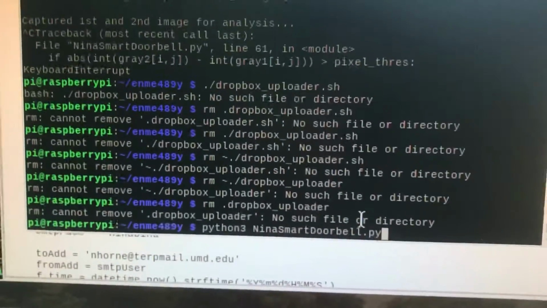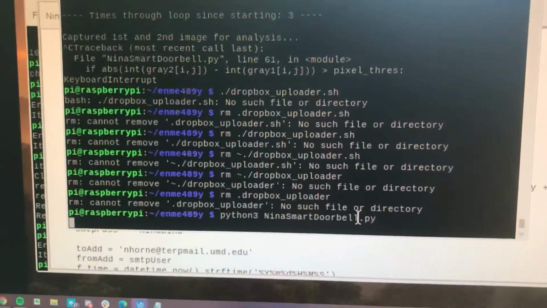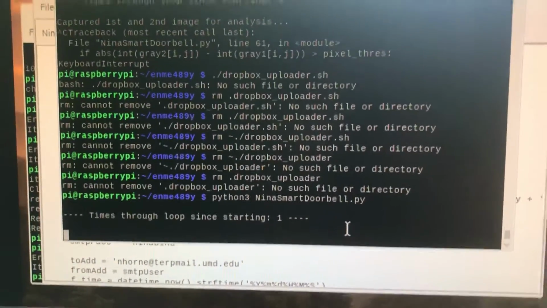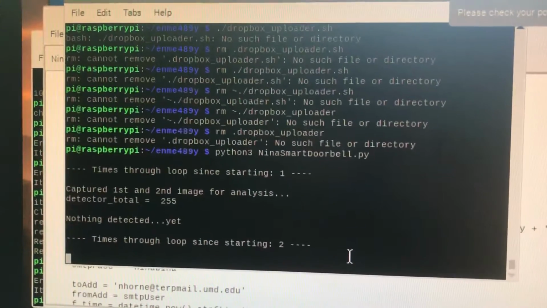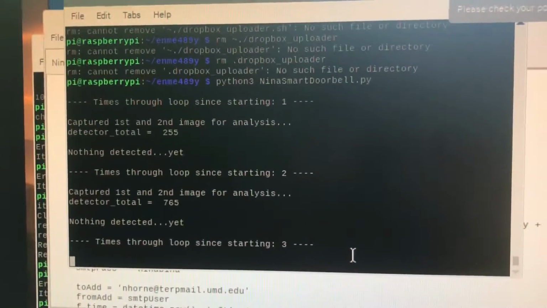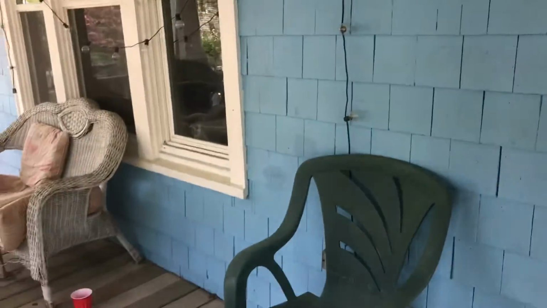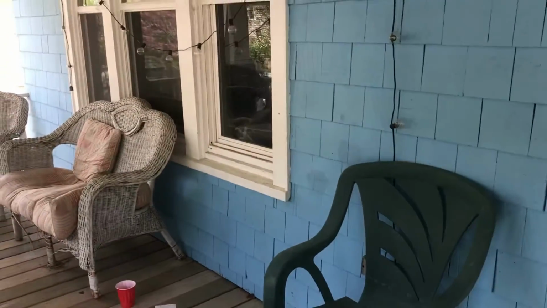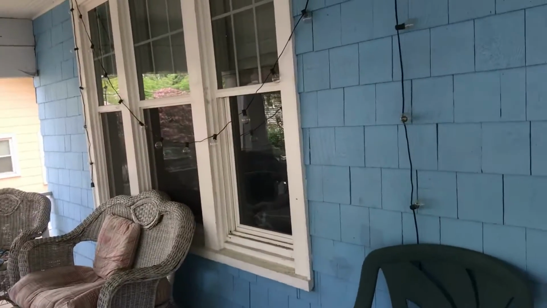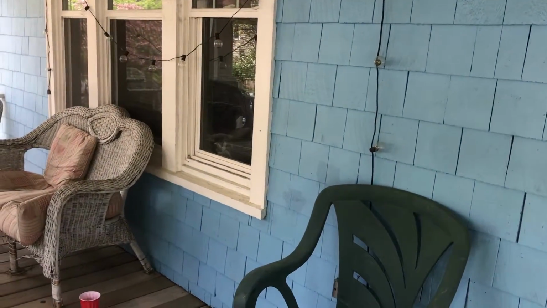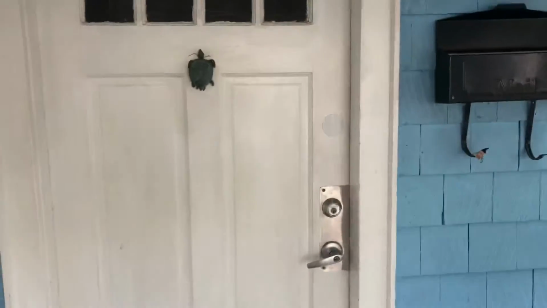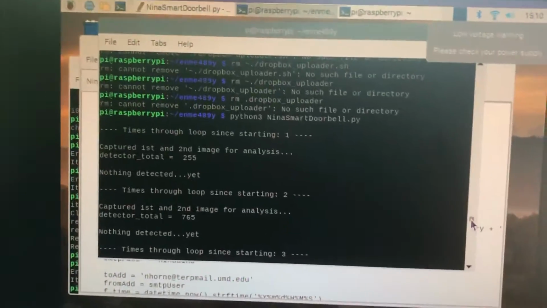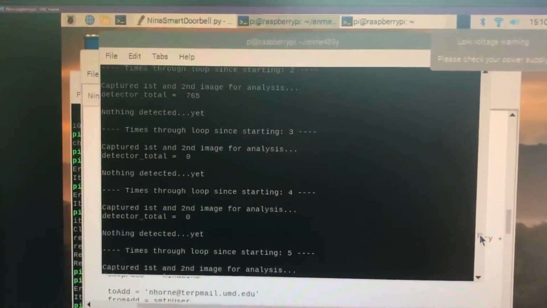So we're gonna run. So right now I'm not there. So let's see what happens when I go there. Now standing in front of my door. Just gonna stay in here for a bit so that it definitely detects that I am in front of the door. Alright, so now let's look at what happened.